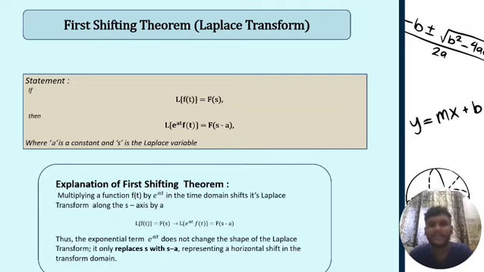So in simple terms, we can say that multiplying a function by e raised to at in the time domain does not change the shape of its Laplace transform. Instead, it just shifts the transform along the s-axis by a. So basically, in the exponential term e raised to at, just replace s by s minus a, representing a horizontal shift in the transform domain. So now let's begin with the next slide.